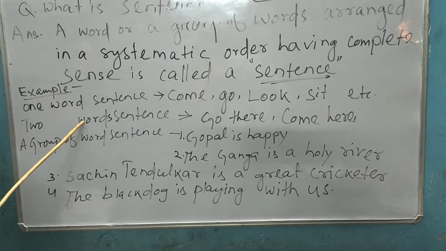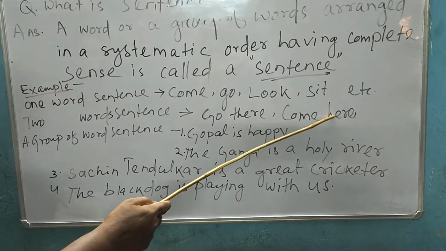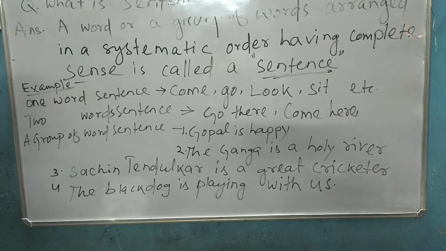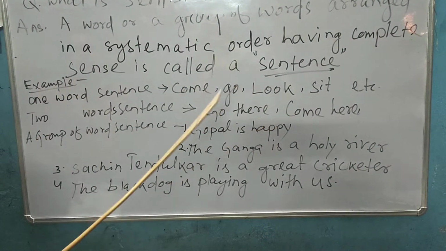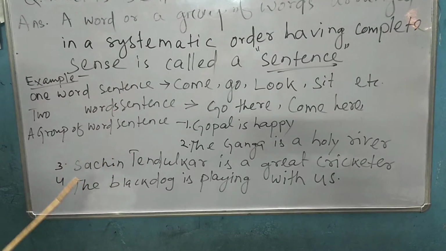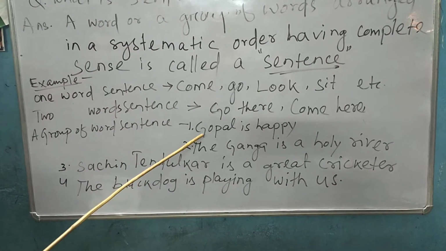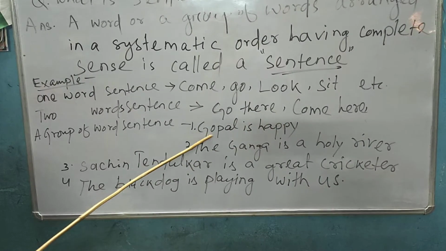There are two word sentences. That means go there, come here, sit down, sleep here. These are two word sentences. Next, a group of words. What is a group of words sentence? That means Gopal is happy. It is a group of words.